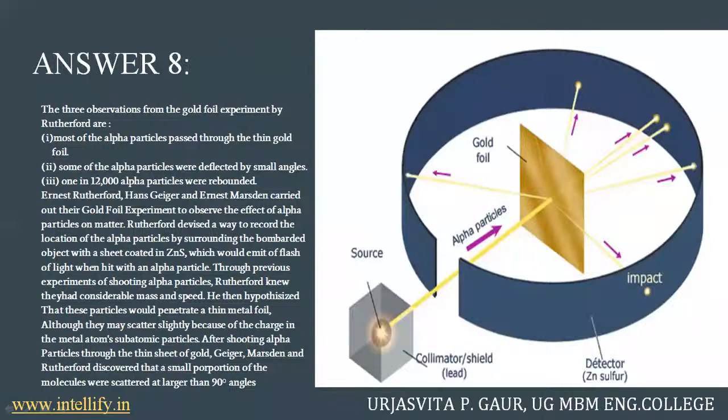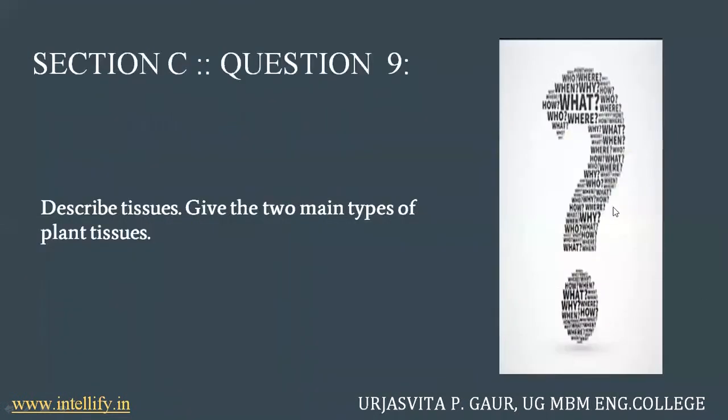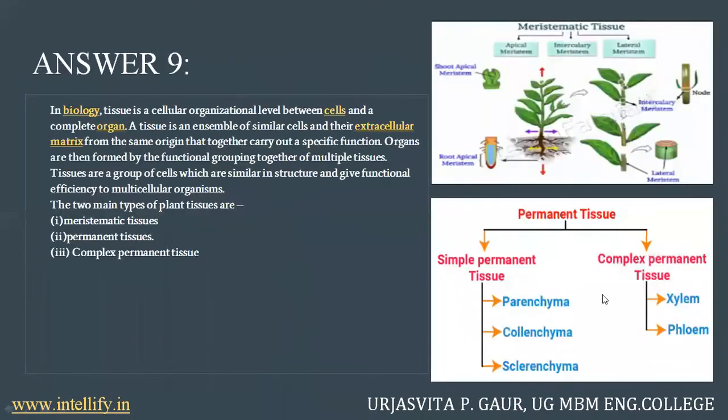And now we move on to the next question, which says: describe tissues and give two main types of plant tissues. In biology, a tissue is a cellular organization level between cells and complete organs. A tissue is an assembly of similar cells and their extracellular matrix from the same origin that together carry out a very specific function. Organs are formed by functional grouping together of multiple tissues.